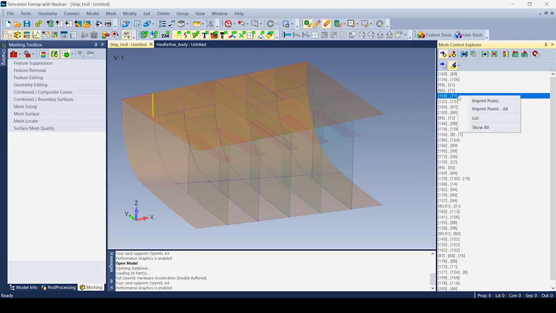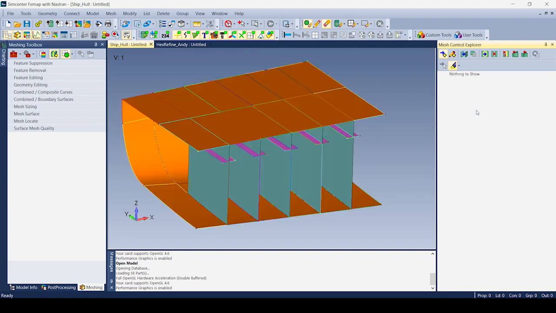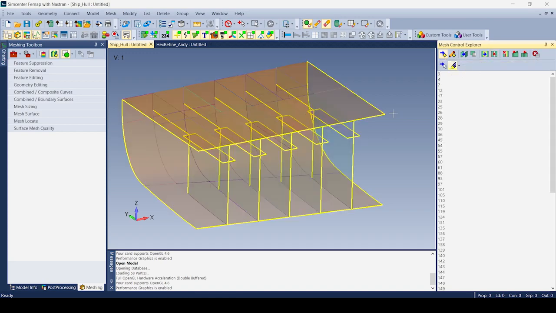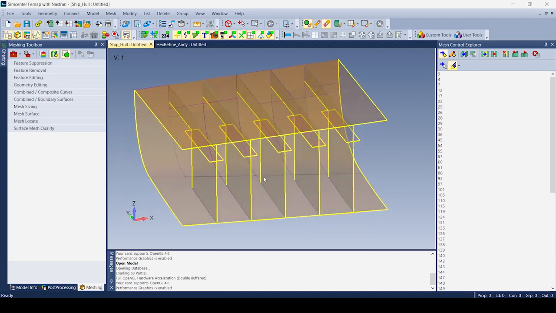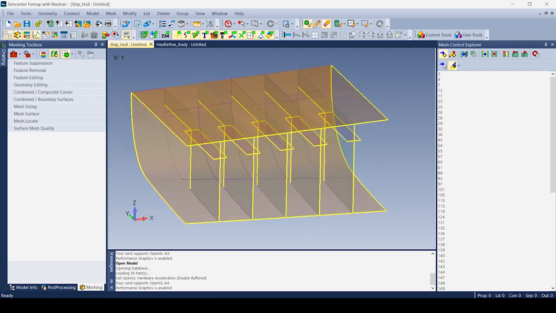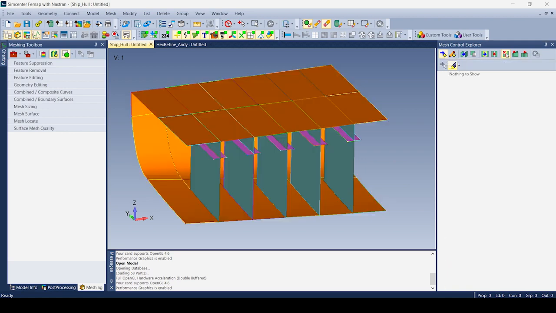What I can do is right mouse click on any pair or number of curves that are all together, and I can do imprint points, or I can just simply do imprint points all, which I'm going to do. Once I do that, if I show my free edges, I can see that that is exactly what I would expect from this geometry if it was all non-manifold added together. And if I look for edges that are not properly paired, there is now nothing to show.